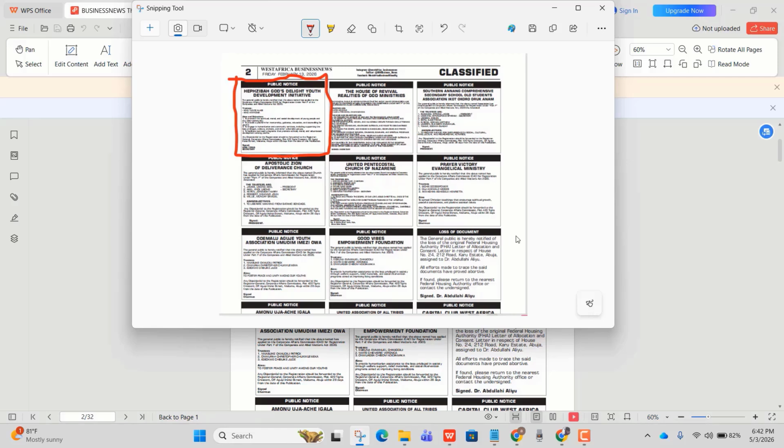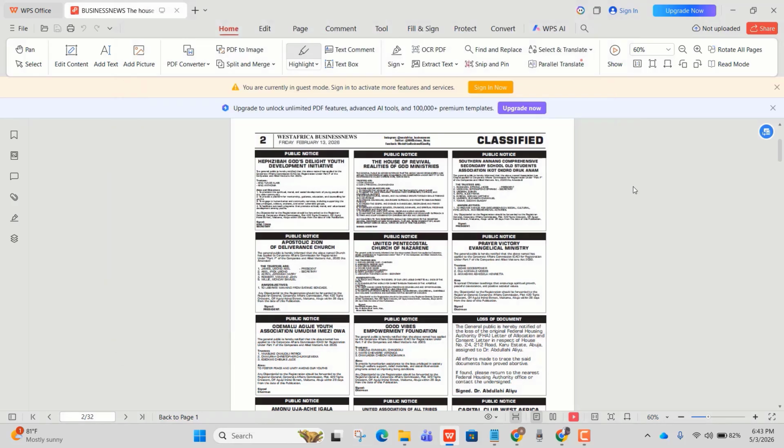Have you seen what I've just done? It's as simple as this. So once I've done this, of course, I'm going to save it somewhere. Remember we had to do it with 2 papers, so I'll go to the second paper and just repeat exactly the same thing. Now, once I've done it for the first paper and the second paper, the next thing I want to do is make sure that the first paper and the second paper that I just did a screenshot for now appear on the same document.